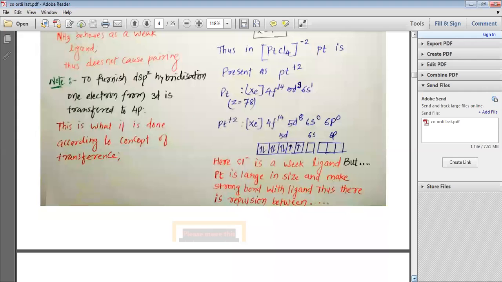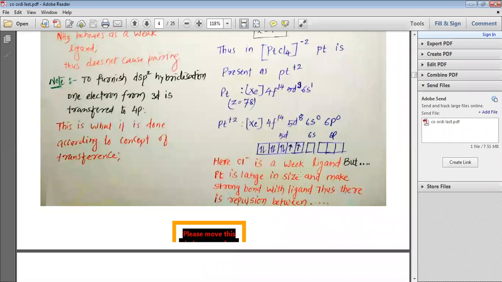The electronic configuration of Pt is an exceptional electronic configuration. We need to remember it. Pt, Z = 78, is xenon 4f14 5d9 6s2. Now when Pt turns into Pt2+, 2 electrons have to be removed. So one electron goes from 6s, another electron goes from 5d, and ultimately we have the Pt2+ electronic configuration xenon 4f14 5d8 6s0 and 6p0, my dear students.